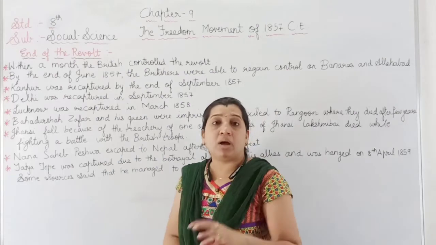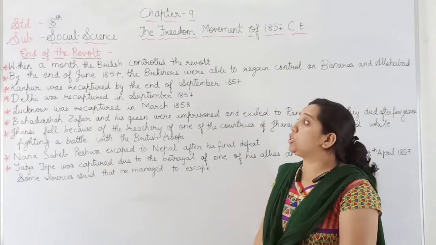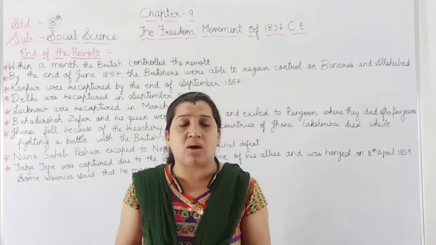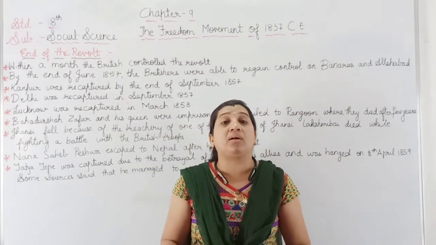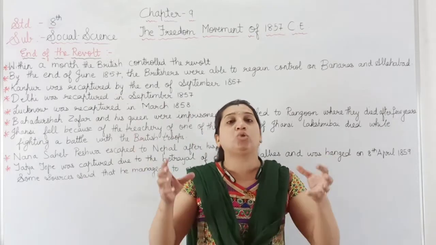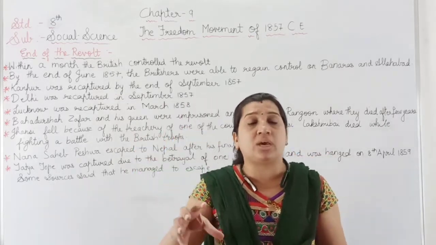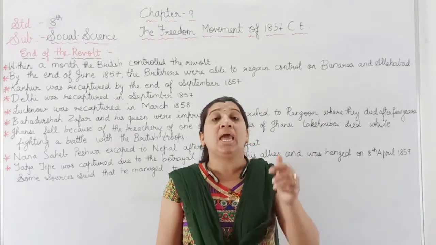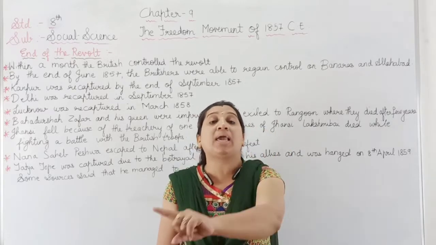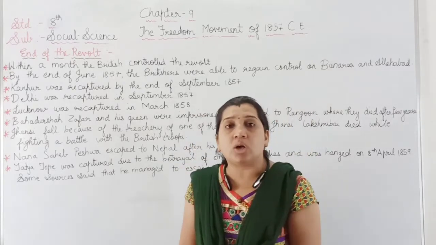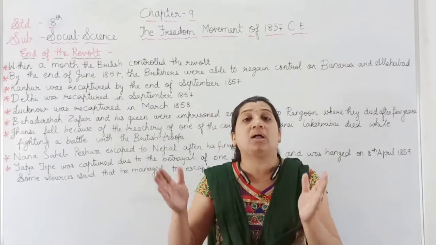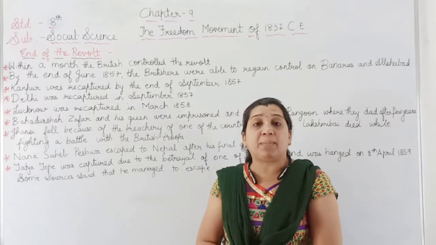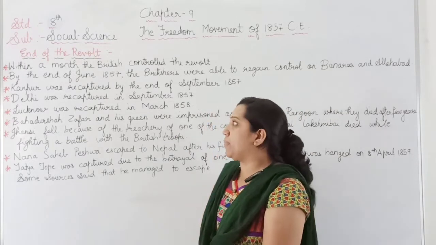Now, how was the end of the revolt of 1857? People in the surroundings were each fighting on their own to free their region from the ruling system of the Britishers, and because of that, the Britishers got a chance to recapture the states that had been captured, with the help of the native people of that region or state.